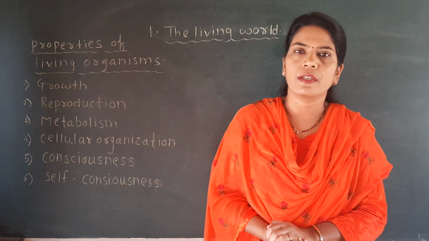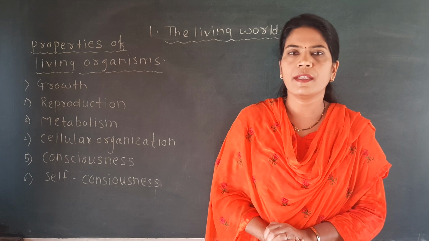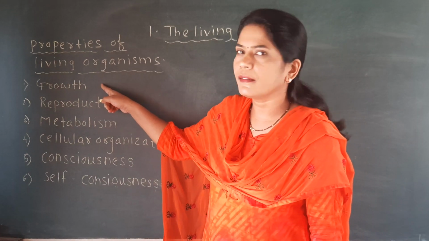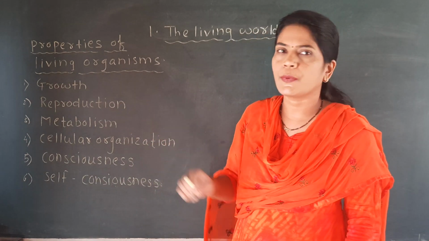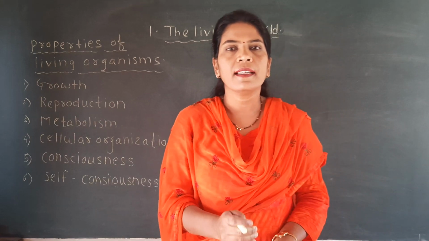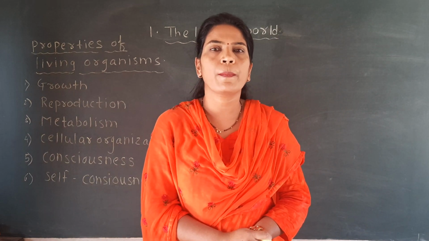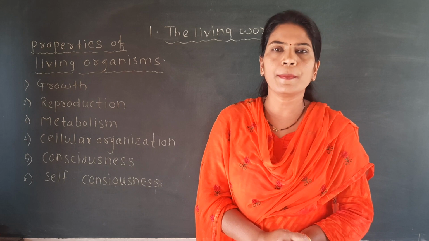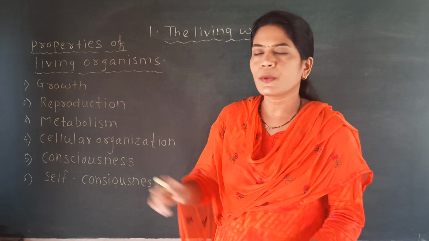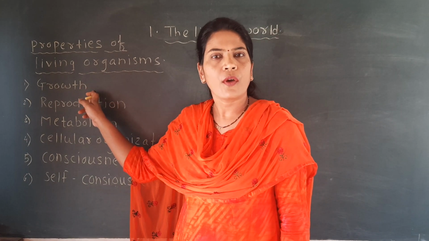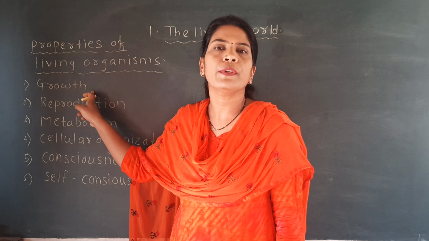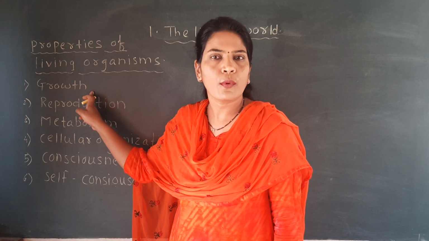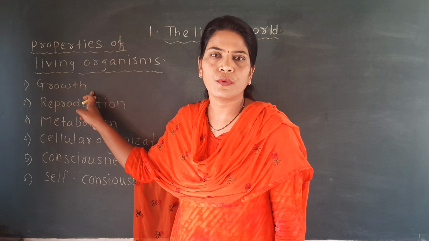In the previous lecture we have seen two properties of living organisms, growth and reproduction. We have seen that both are not defining properties, because growth can be found in non-living things, for example mountains, boulders, and sand mounds also show growth.